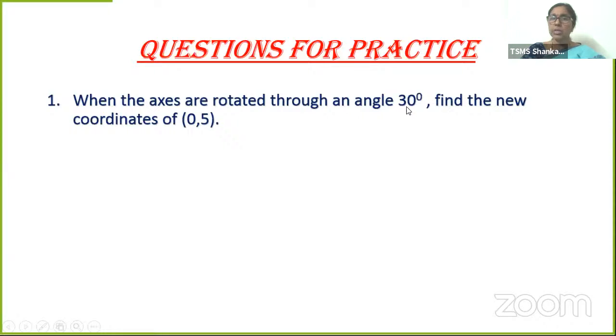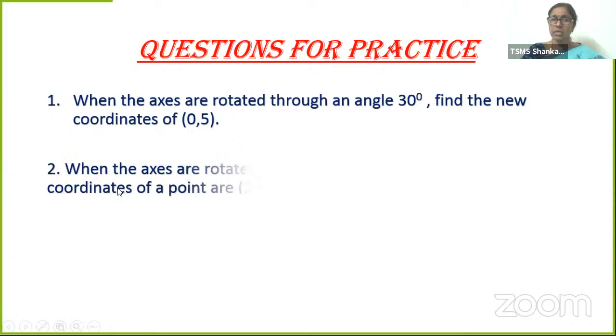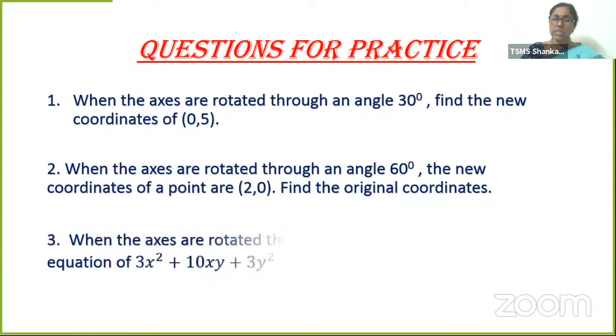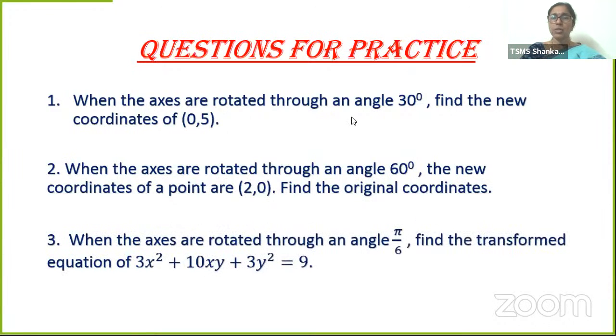When the axes are rotated, find the new coordinates, right? When the axes are rotated through an angle 60 degrees, the new coordinates are given, find the original coordinates. Very simple questions. You can quickly do them just immediately after the class so that you will not leave anything pending. Should I wait for a while for you to take the screenshot of this? Please do, children. When the axes are rotated through an angle pi by 6, find the transformed equation of 3x square plus 10xy plus 3y square is equal to 9.